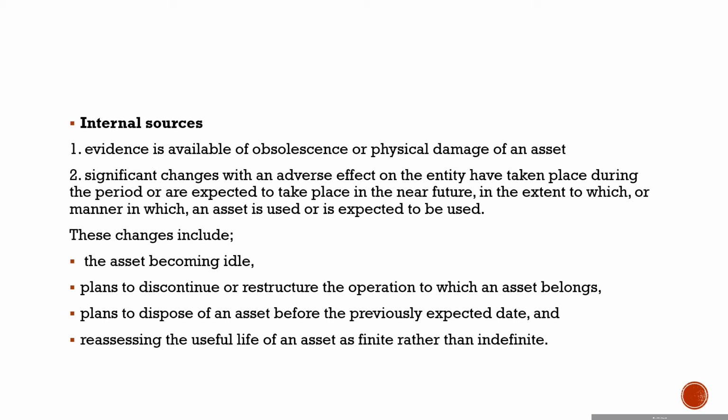Second, there are significant changes within the entity which have taken place or might take place in the near future, which can affect the manner in which the asset is used or is expected to be used.